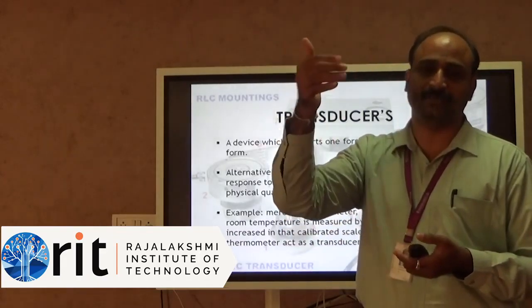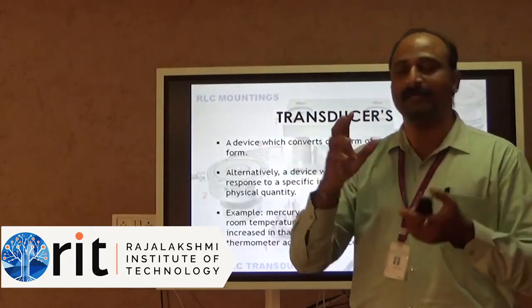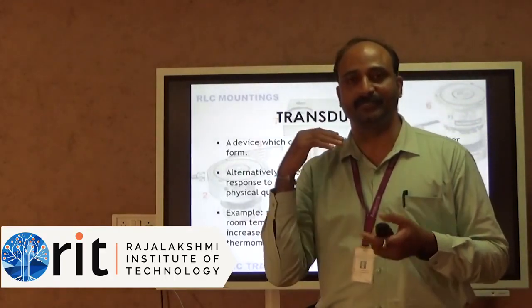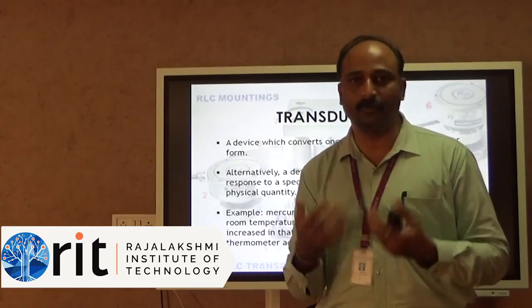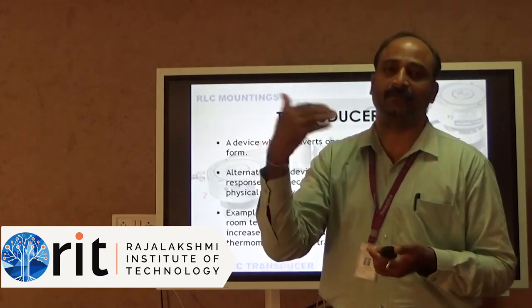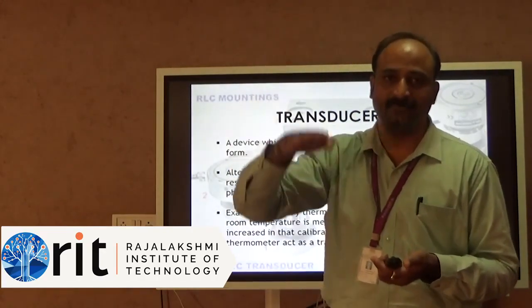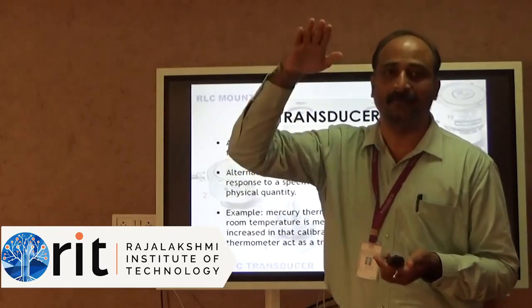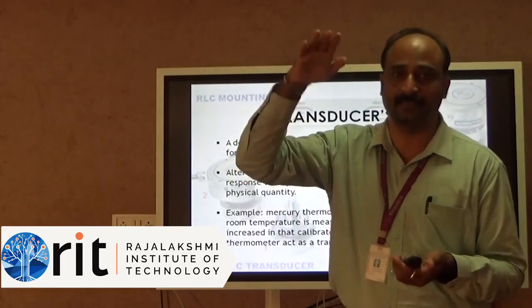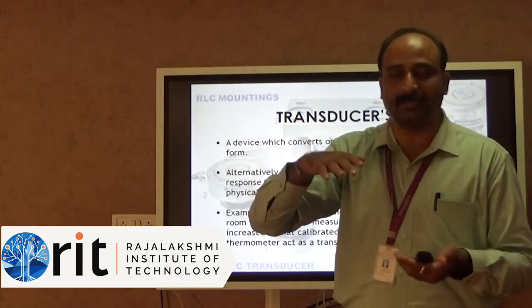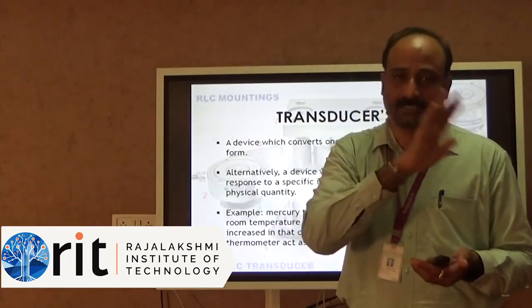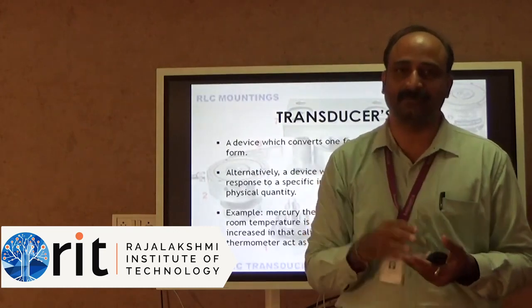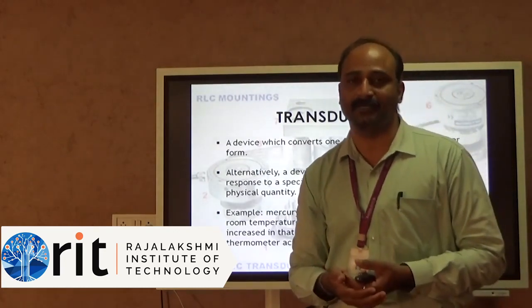Just imagine that your input signal is the room temperature which has to be converted. The movement of the mercury is a mechanical or physical non-electrical quantity, which is converted into a quantity where we can measure the room temperature.